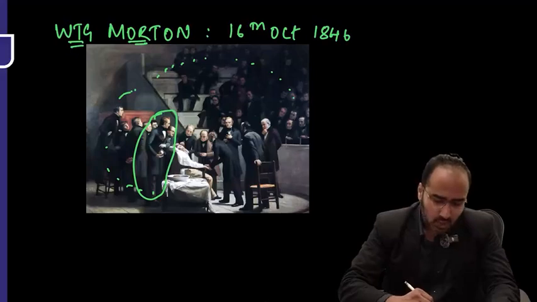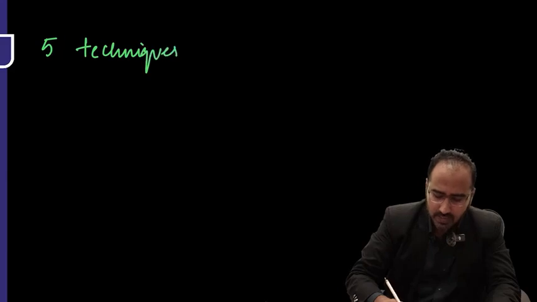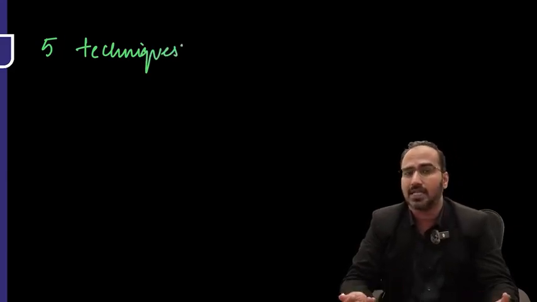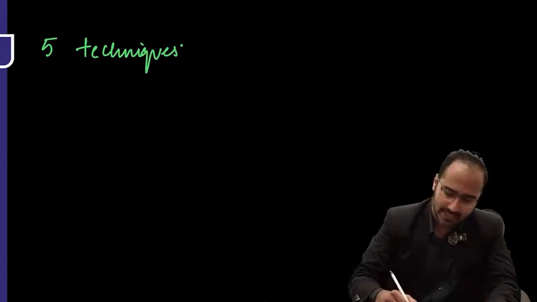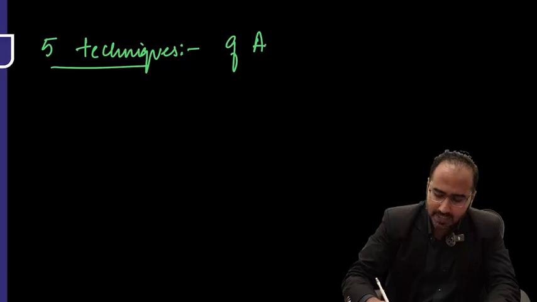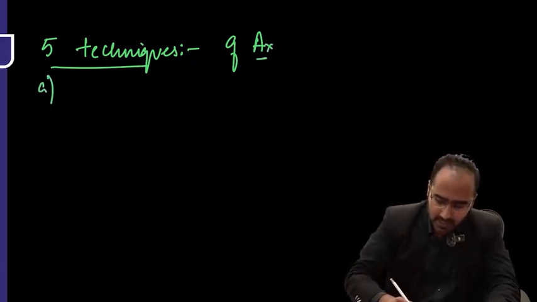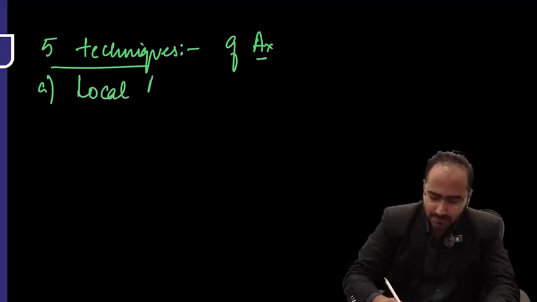Now guys, the whole topic of anesthesia revolves around 5 techniques of anesthesia that we need to remember. What are the 5 types or 5 techniques of anesthesia? These are the common techniques, guys. It doesn't mean that apart from these, others are not known. The 5 techniques of anesthesia: the first is local anesthesia.